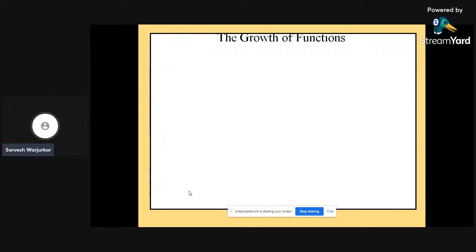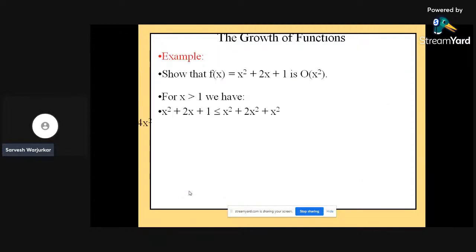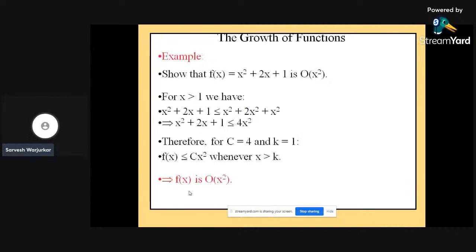And in the above slide we have already seen that C does not grow with x, a particular value which does not grow with any different constant. For example, for this given example, for x greater than or equal to 1, we have x square plus 2x plus 1 is less than or equal to x square plus 2x square plus x square. And if x is equal to 1, it may be exactly the same in both cases.